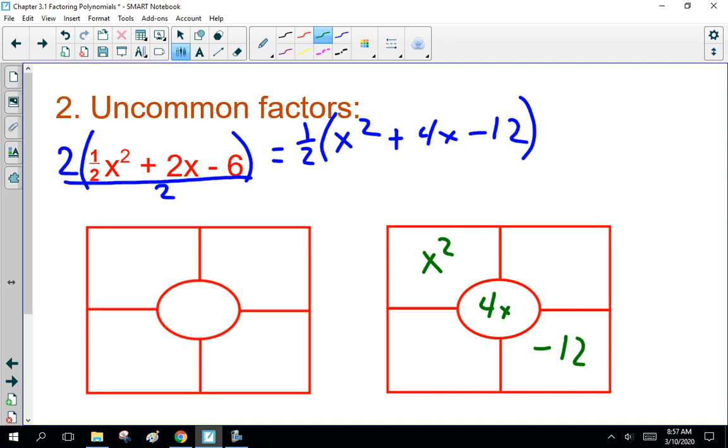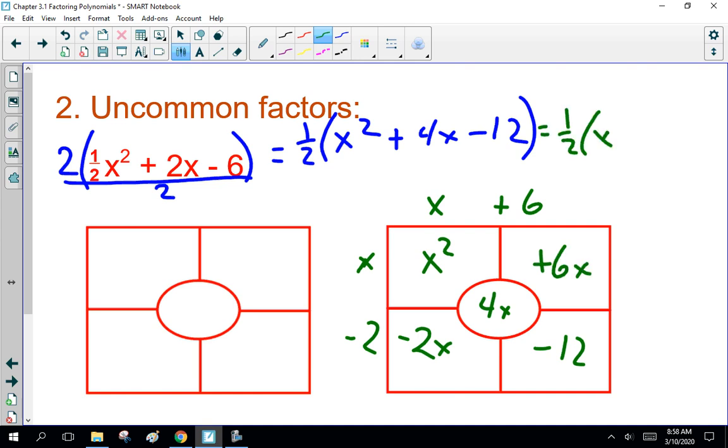So factoring that, what do we do? X times x is x squared. Two numbers that add together to be 4 and multiply together to be minus 12. Multiply to be minus 12, one's negative, one's positive. Since they add together to be a positive number, the larger number is positive. The only thing I can think of is plus 6 and minus 2. Minus 2x plus 6x. Yes. That's 1/2 times x plus 6 times x minus 2.